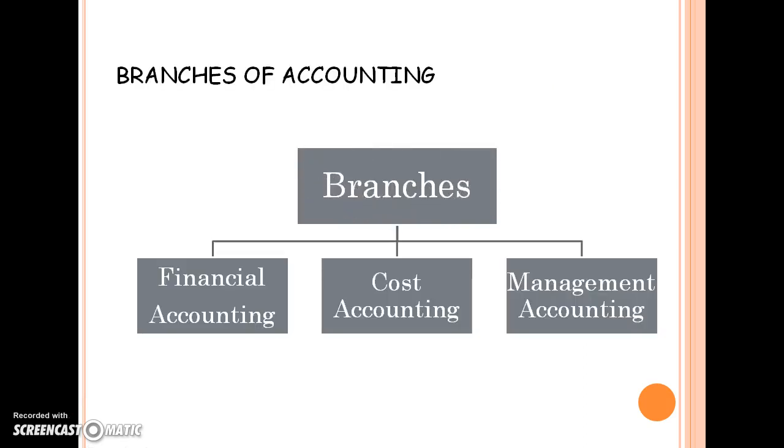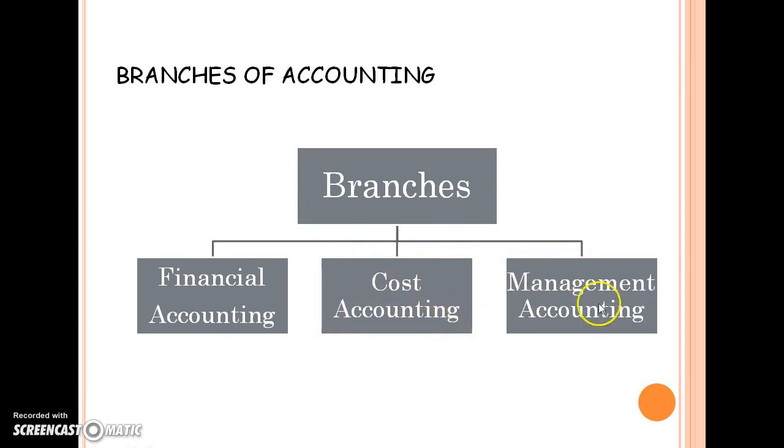Now there are basically three branches of accounting: financial accounting, cost accounting, and management accounting. Financial accounting only deals with the accounting of finance, which we are doing right now. Simple accounting is basically financial accounting, which helps to find out the profits and losses of the business. Cost accounting, as its name tells you, is related to the cost of a product. Whatever cost you are preparing, how to find out that cost? It is done through cost accounting.